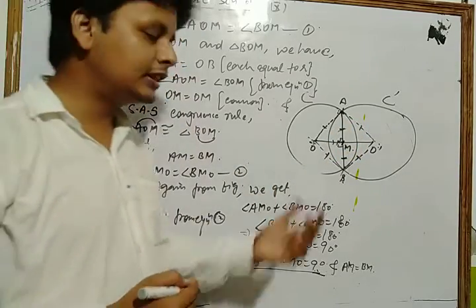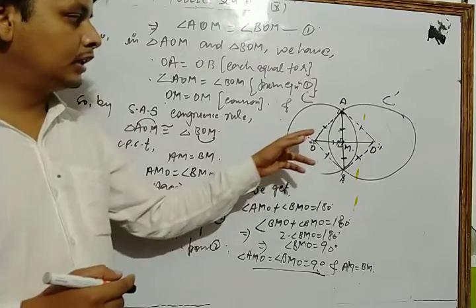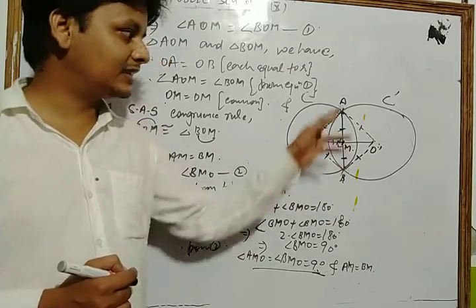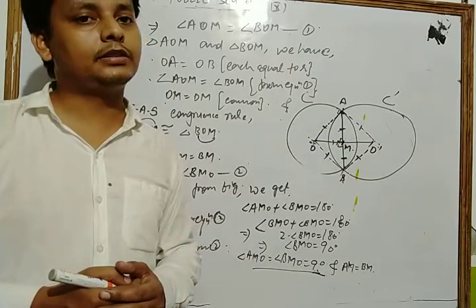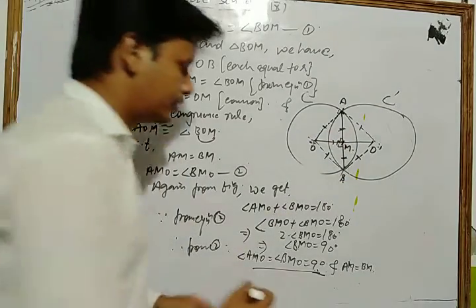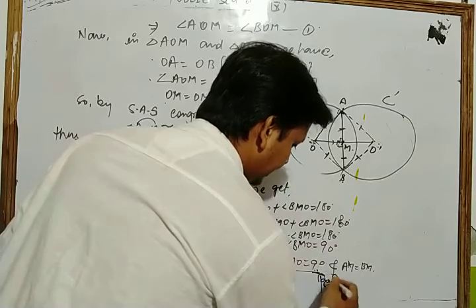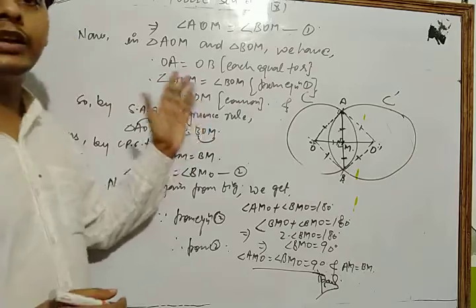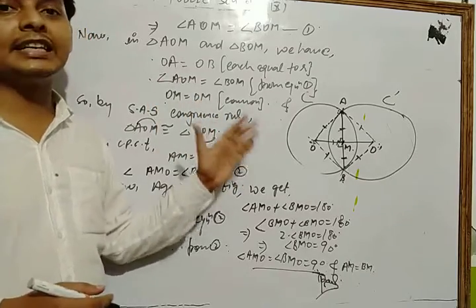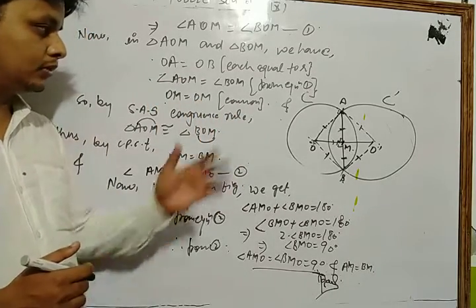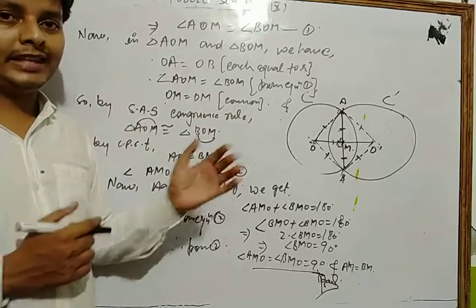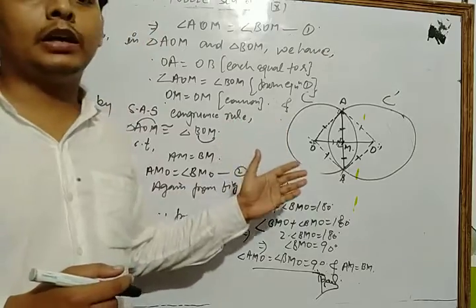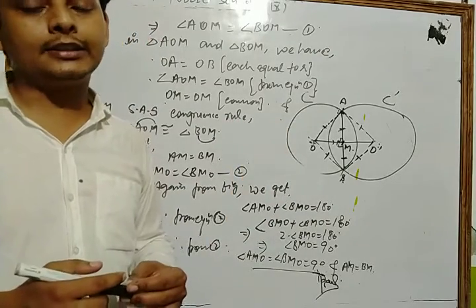So dear students, in this way we can say that the line joining the centers of two different circles is the perpendicular bisector of their common chord. Hence proved. Dear students, this is a very important theorem of your NCERT exercise. Please do more practice of this type of theorems, as there are so many questions based on that theorem in your NCERT exercise.